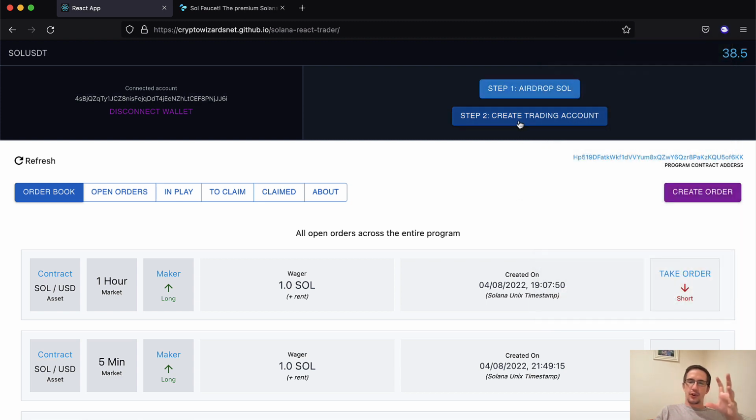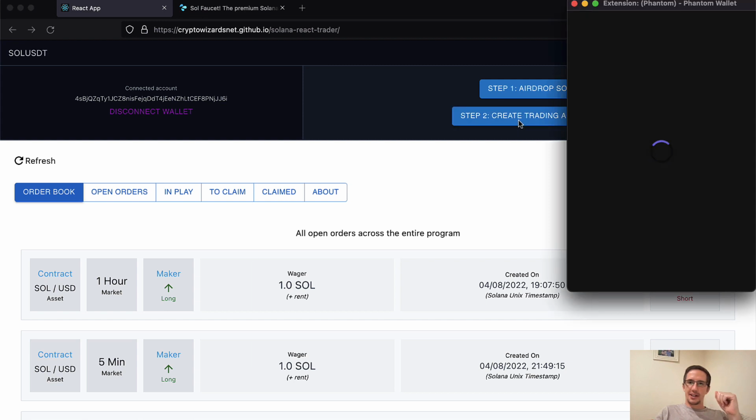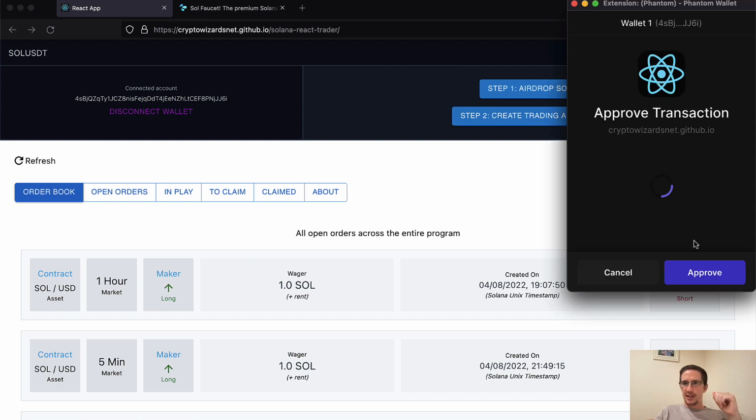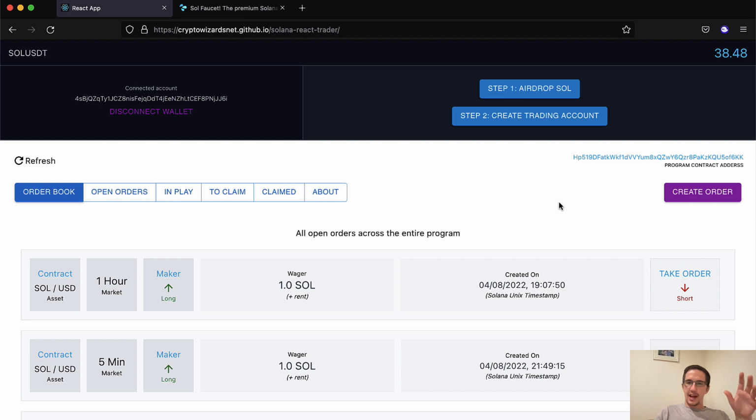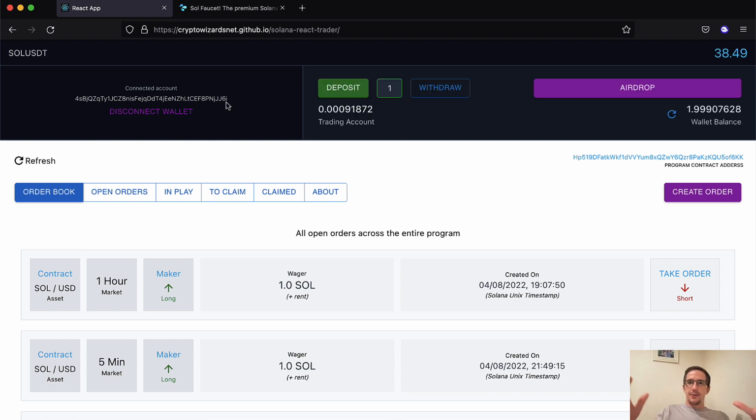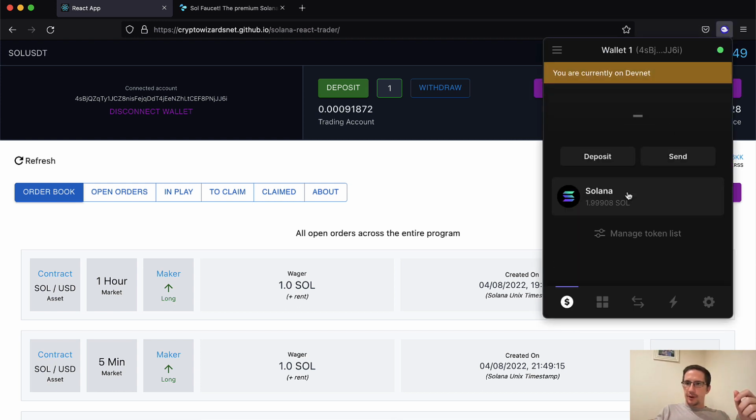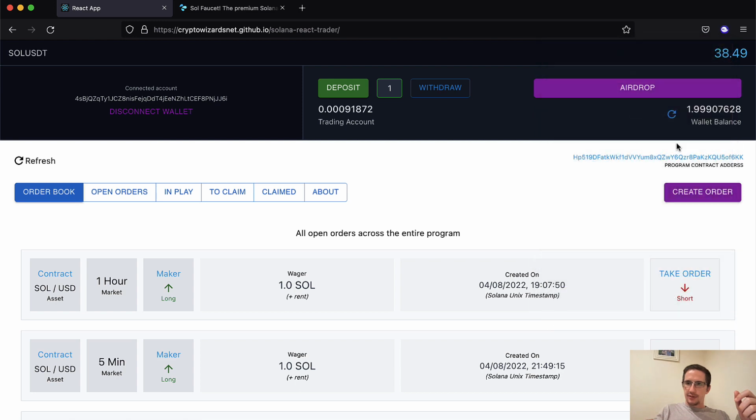Now, step 2 is to create a trading account. So I'm going to click on that and then explain what this means. Just click on that. So I go and hit approve. And here you go. We've now got our trading account. And if it doesn't just show it to you, by the way, just refresh the browser. It should show there, as long as you had money in your wallet. Now, I've got my wallet account. So if I look here, I've got 1.909 Sol, and that's what shows here.